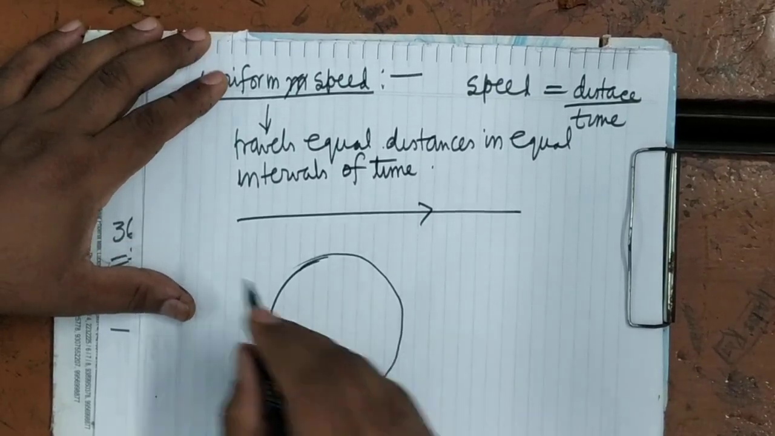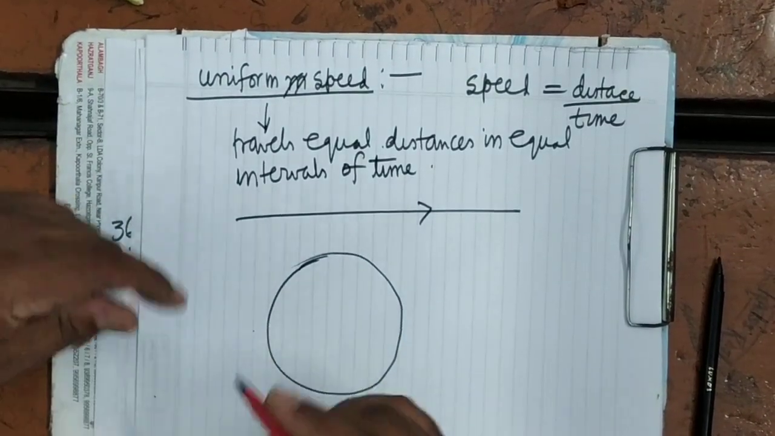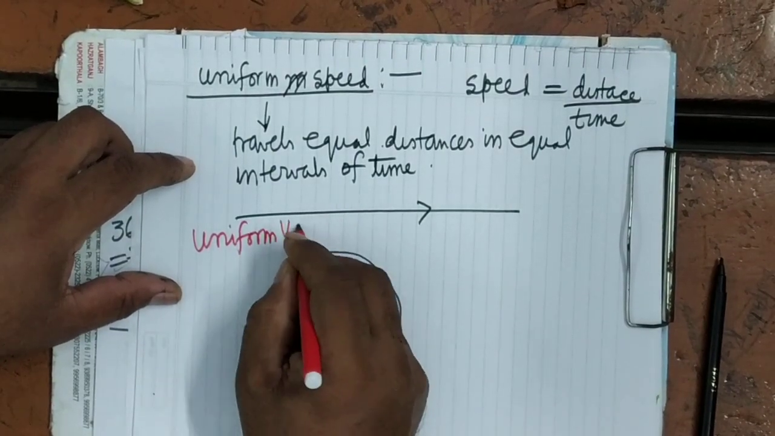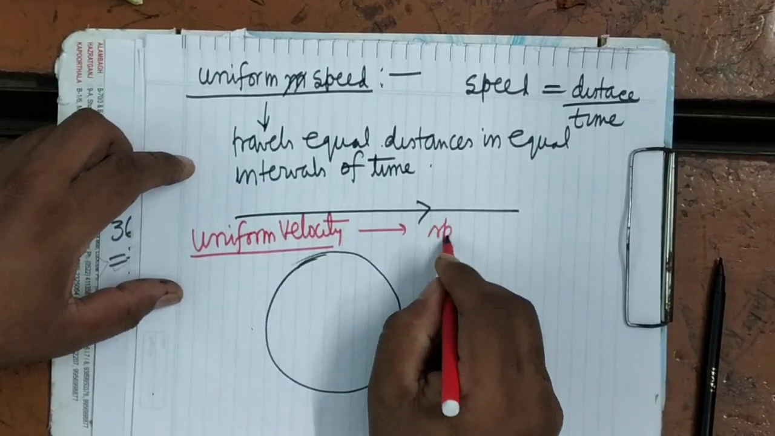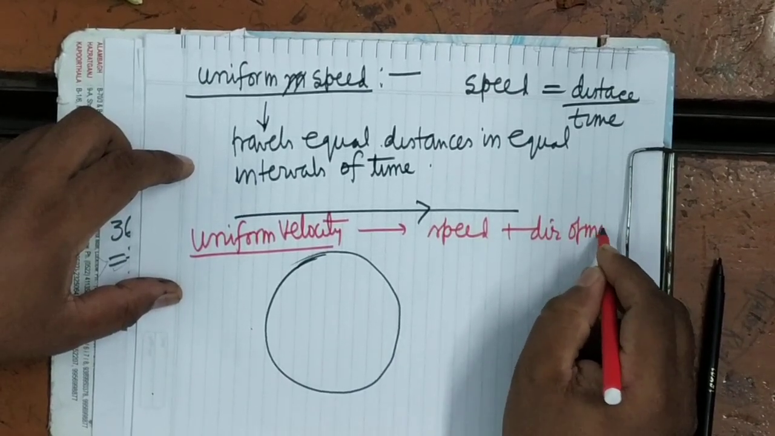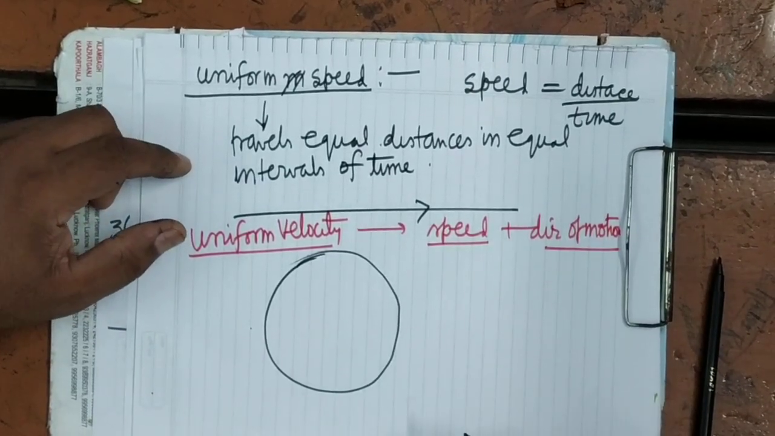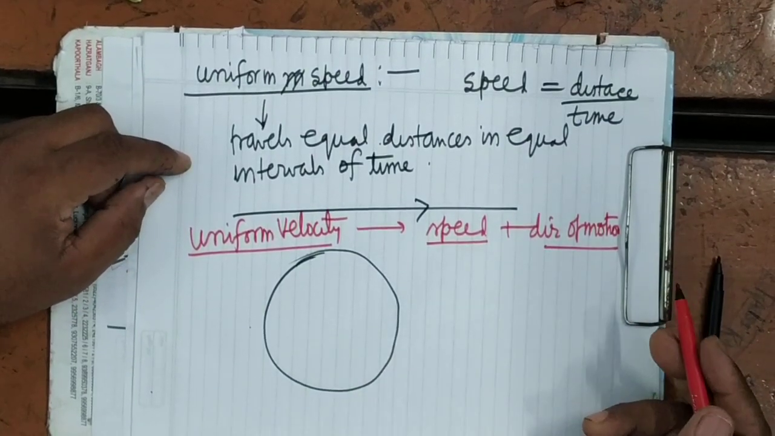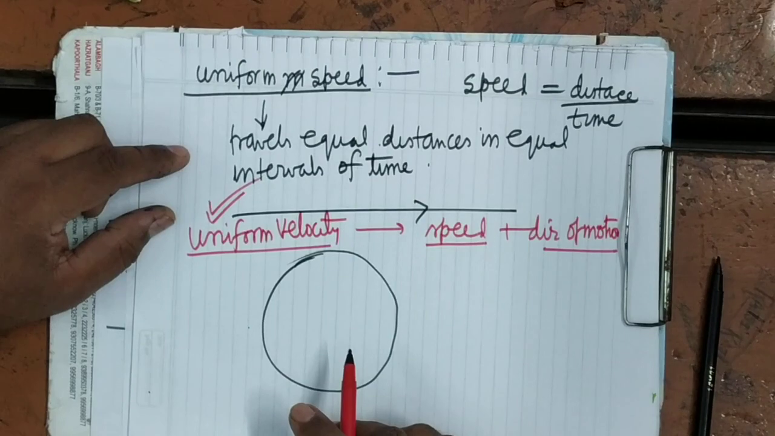But when we talk about uniform velocity, as I have already told, velocity consists of two things: one is the speed and the other is the direction of motion. Velocity is speed plus direction of motion. It will remain uniform only when both remain the same throughout. Neither speed nor direction of motion is changing. That will be possible only when the body is moving over a straight line.